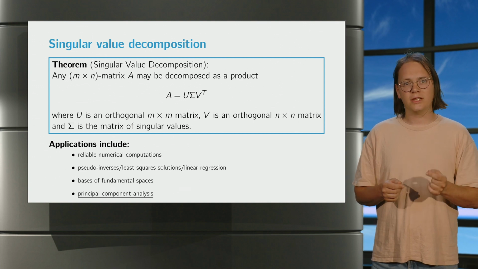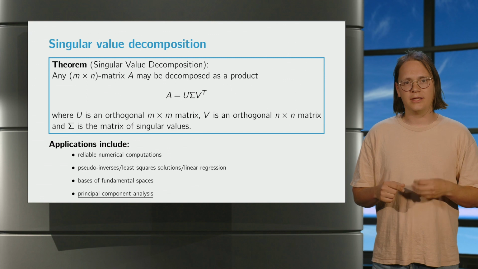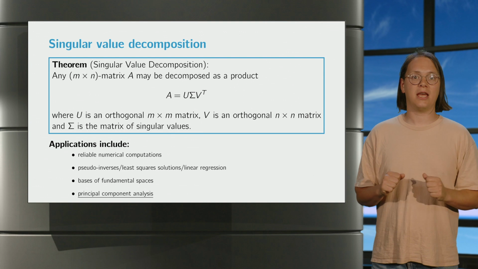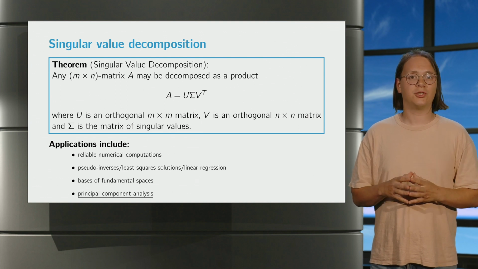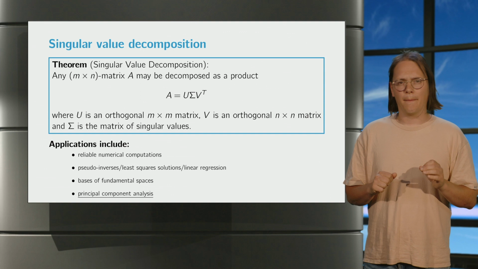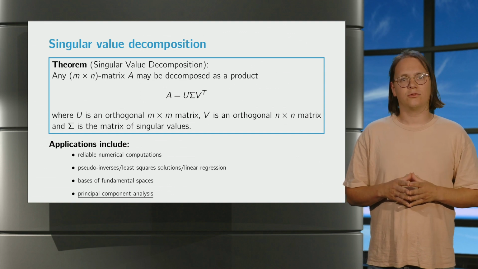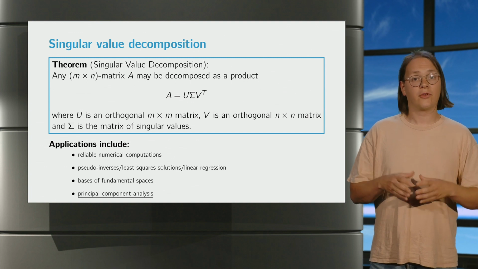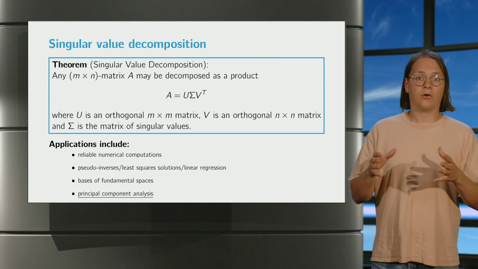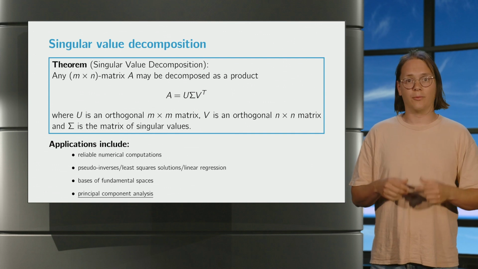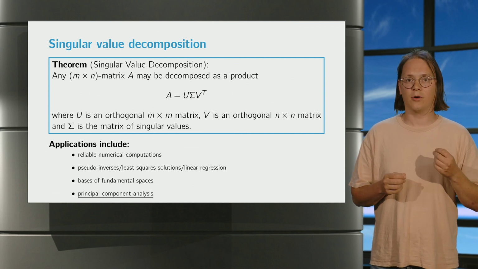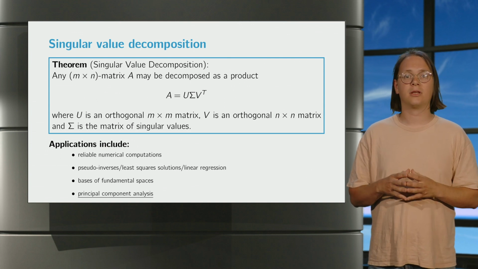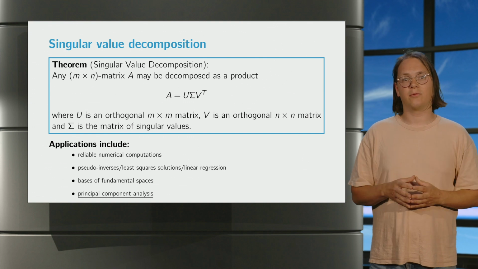In conclusion, we see that we found quite a powerful result. Indeed, we have found an analog for diagonalization that works for any matrix A. The singular value decomposition knows many applications. Most of them center around the fact that it allows you to separate the effect of applying the matrix A into directions where it scales up by a lot, scales up by a little, scales down, or scales down by a lot. Some notable applications include making the most reliable numerical approximations for solutions of linear systems, linear regression, and finding bases for fundamental subspaces.